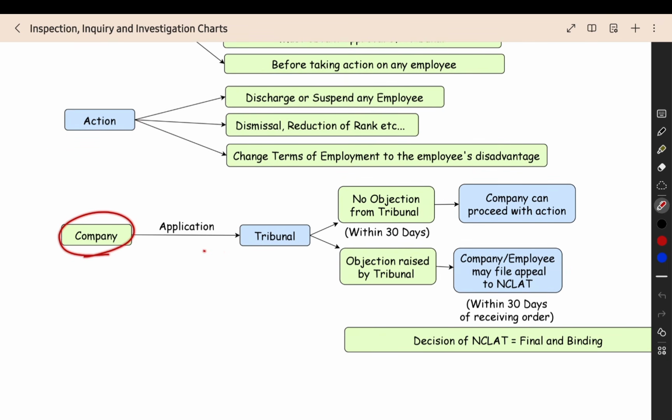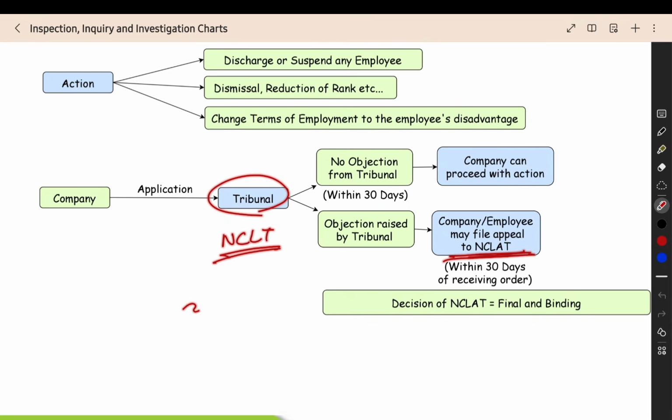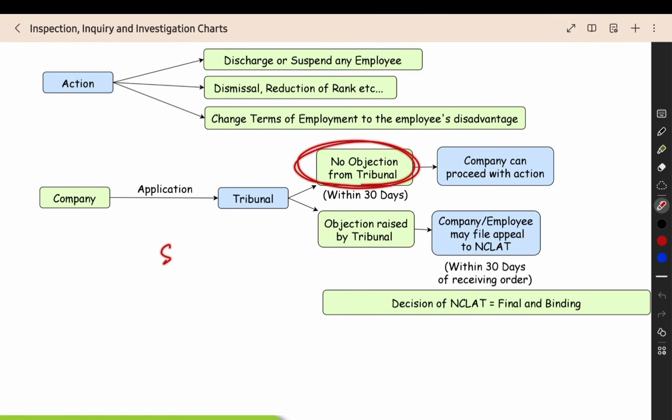The company has to file an application to the tribunal and get the permission. The tribunal has 30 days. Within 30 days, if the tribunal raises an objection and says that you cannot take action against that employee, then the company can file an appeal to the NCLAT. Tribunal means nothing but the NCLT. You have to appeal to the NCLAT if the tribunal gives any objection. If the tribunal does not give any objection and is silent, then it will be considered as deemed approval. The company can proceed with the action; they can even fire the employee.